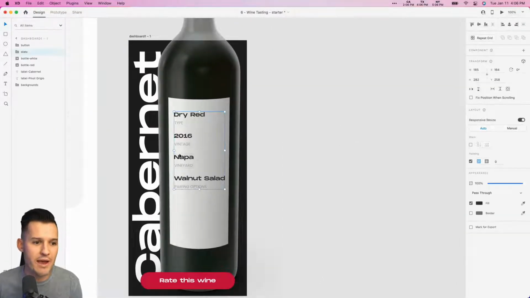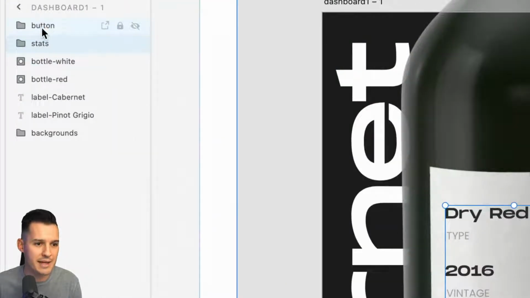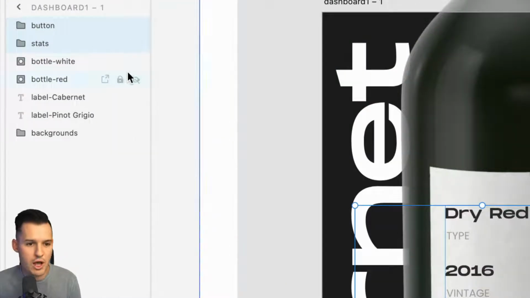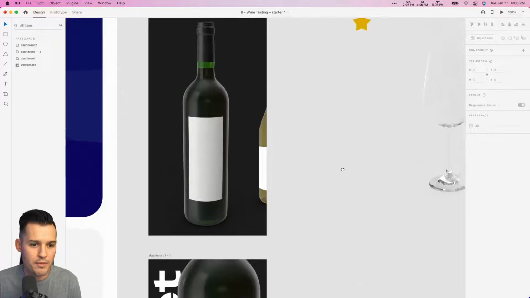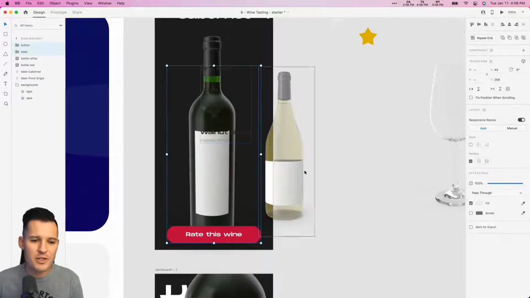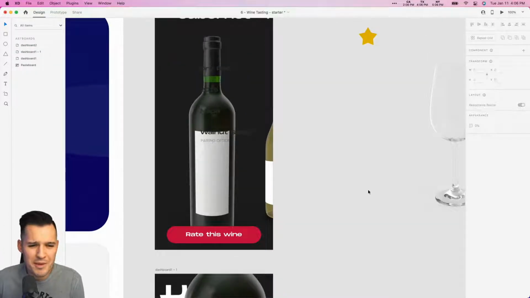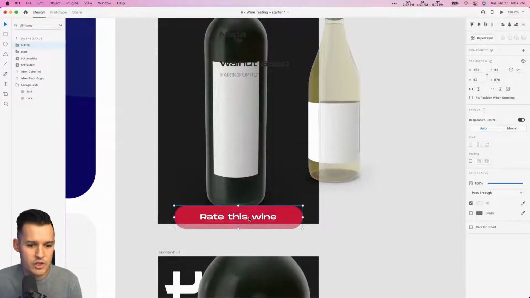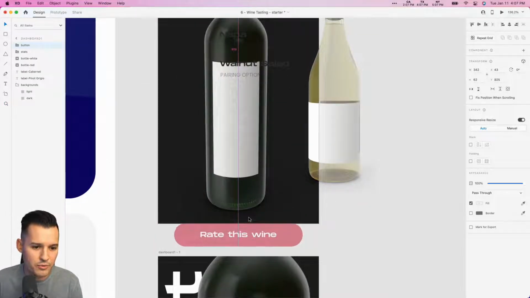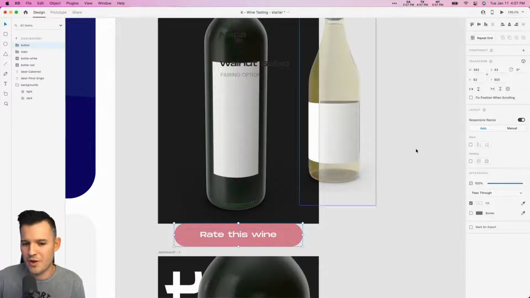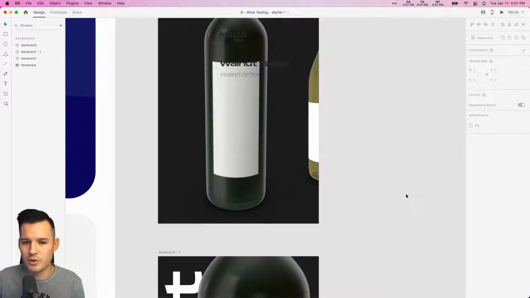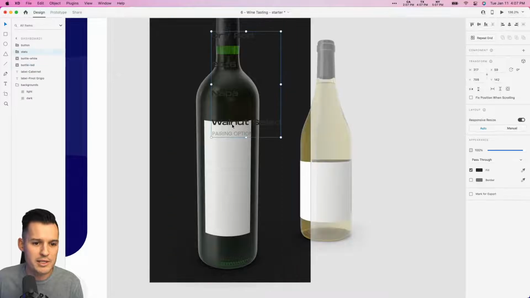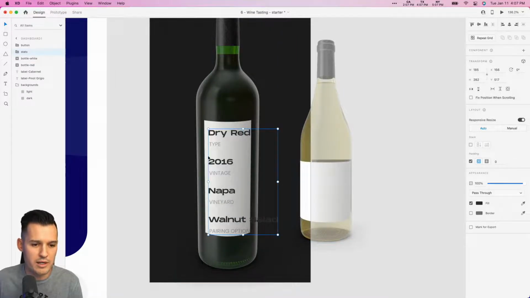So with that being said, we have these up here, the stats and the button. We're going to want to copy those and pop those up here, but never just pop them in. Never just pop them in. Do something fun with them, right? So let's take the button and drag it down here. If you go too far, you'll lose it, right? Unless it's grouped.